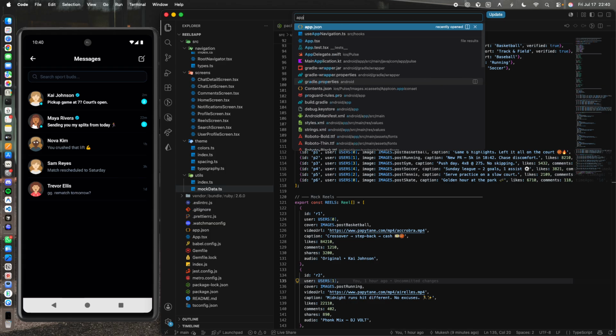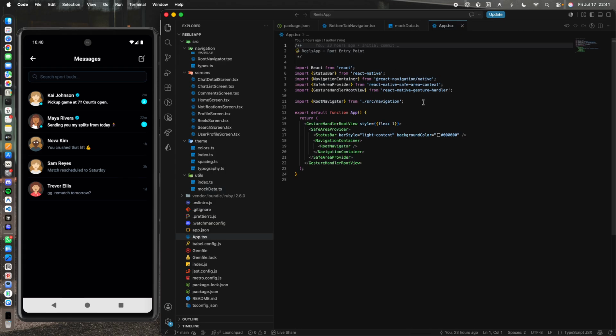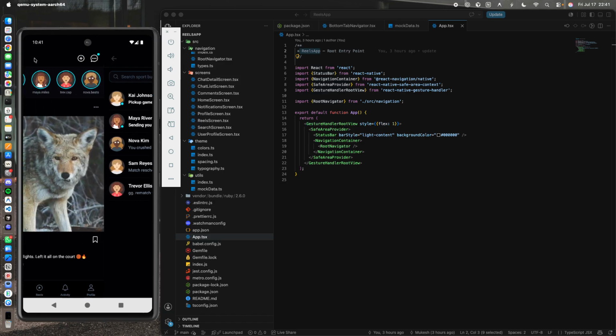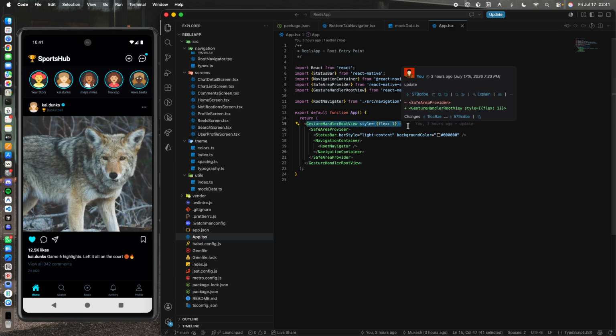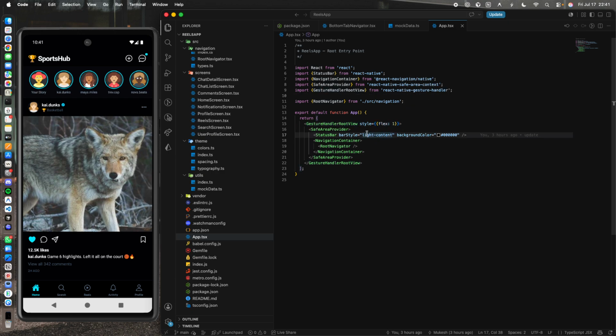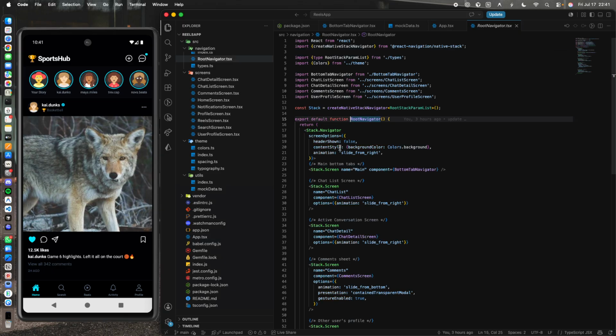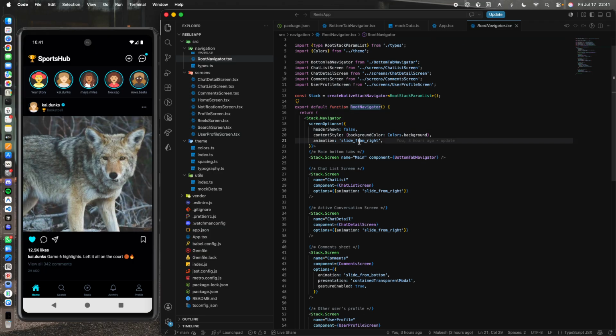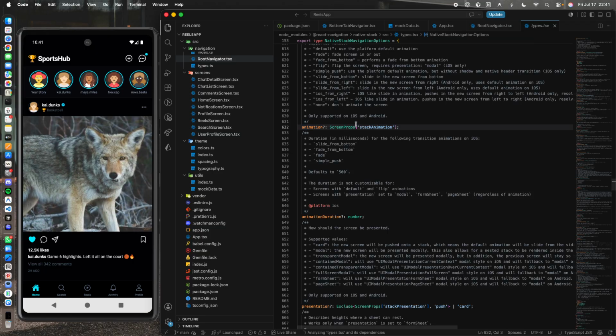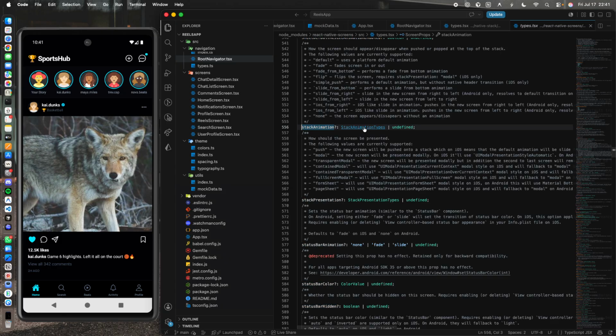So when you go to App.tsx, basically you will see the entry point. The project name I have given is Reels app, but whatever you want, you can give. So the section starts from here. It is basically wrapped under the gesture handler root view, then the safe area provider, then the status bar, and then the route navigation. The navigation bar which you see on the bottom is actually this file, and there is some kind of animation you can see, slide from right, and there are some screen props.